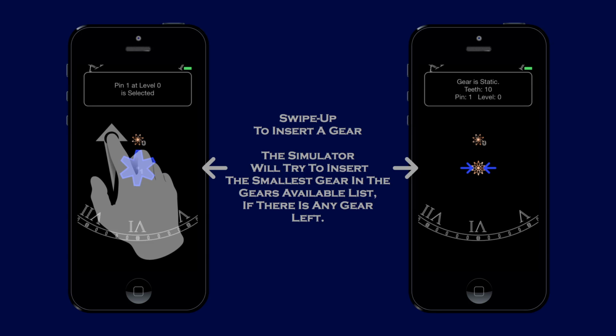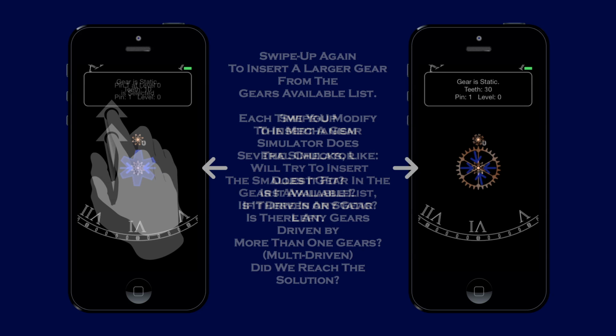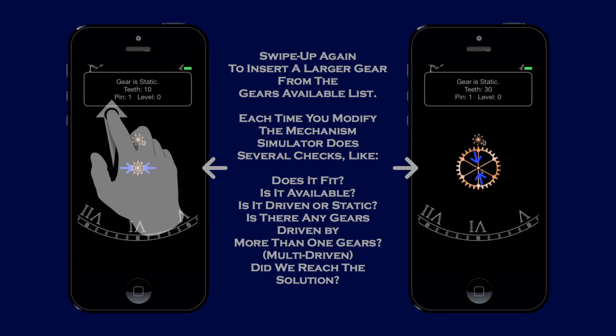The simulator will try to insert the smallest gear in the gears available list, if there is any gear left. Swipe up again to insert a larger gear from the gears available list.